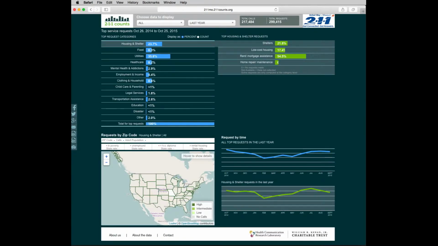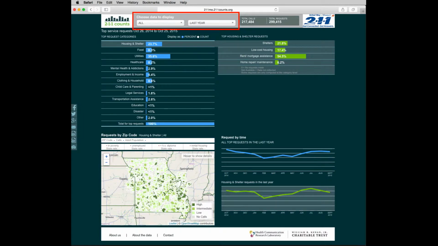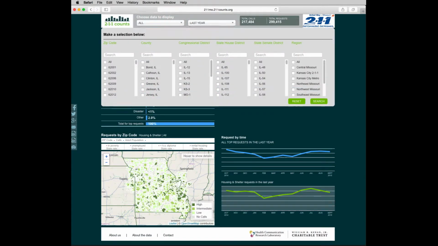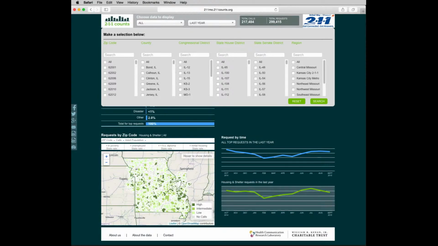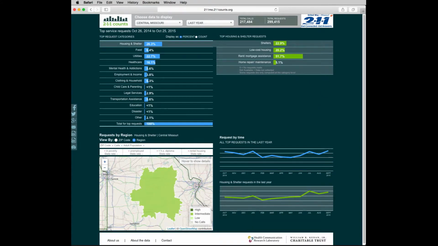Moving to the right, you will see Choose Data to Display. 211 Counts begins by showing data for all of the call center's territory. Clicking on the drop-down menu labeled All will display ways to narrow the data to one geographic area. You can look at the data by zip code, county, congressional district, state house district, state senate district, or region. After you have made your selection, click Search to display the data below.